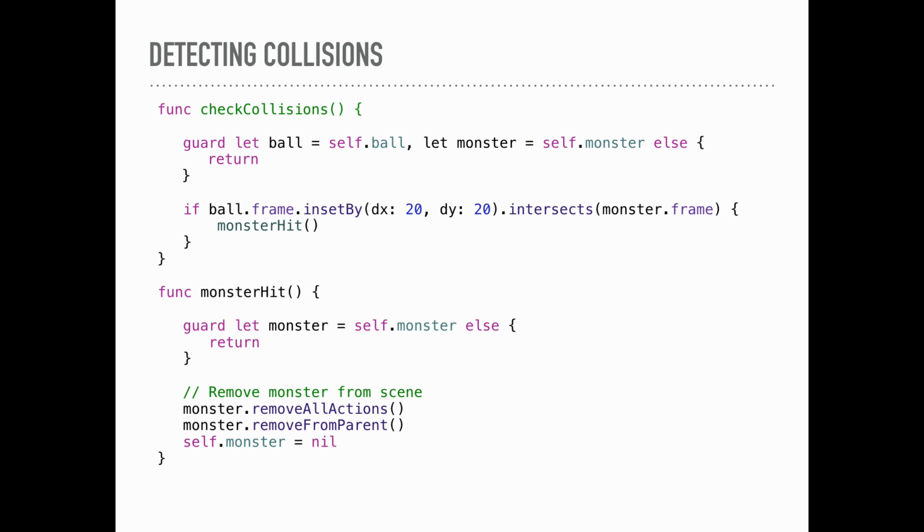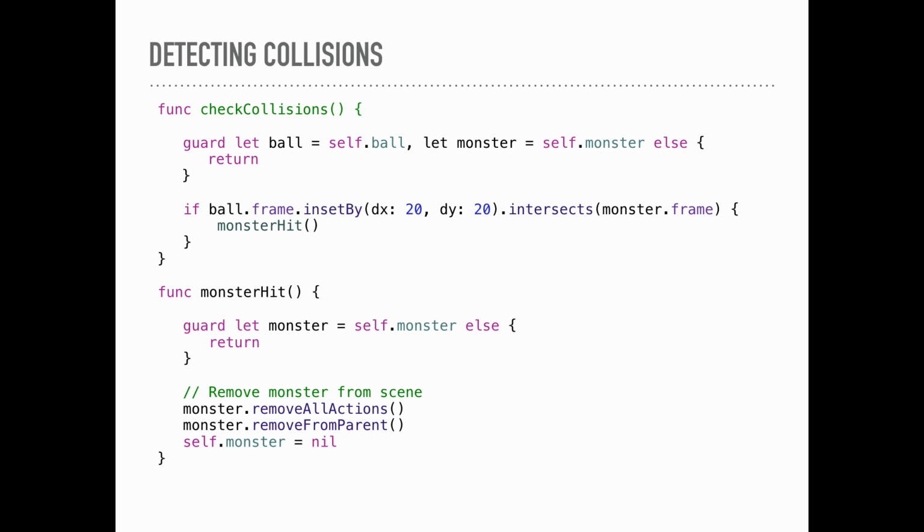So we have a ball, we can throw it, we have a monster, but it doesn't actually do anything when our ball hits our monster. So how do we know when that happens? Inside that update method, we can create a function to check for collisions.